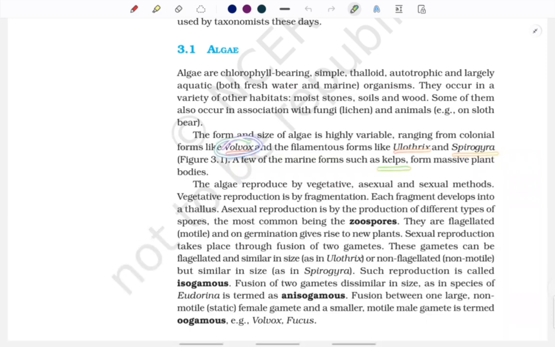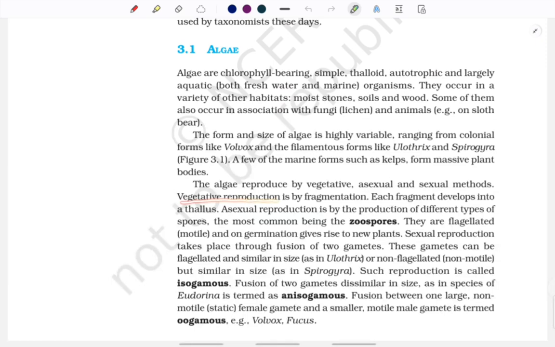Volvox is colonial, eleutheryx and spirogyra are filamentous, and kelp is massive. Alright, so we talked about size. Let's move ahead and learn about reproduction. Algae reproduce by vegetative, asexual and sexual methods. So all three methods could be seen: vegetative, sexual and asexual.